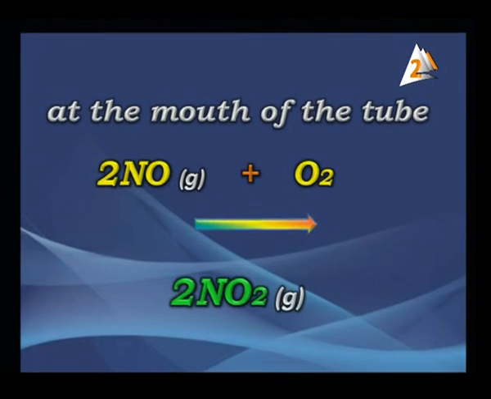What is the reddish brown color? We know this one from before. The reddish brown color is NO2, nitrogen dioxide. So what is the equation? Directly we say nitric oxide is changed by the oxygen into 2NO2 nitrogen dioxide with the important color reddish brown. Differentiate between NO and NO2.